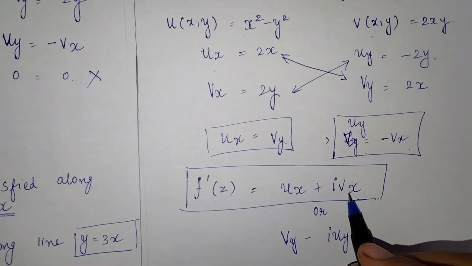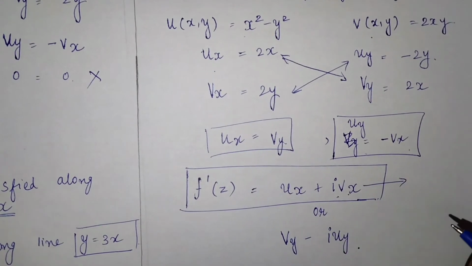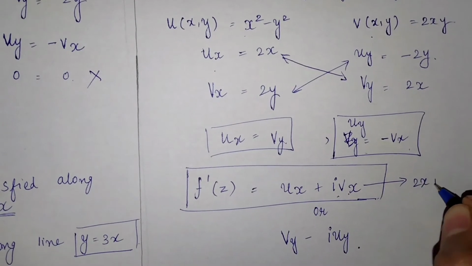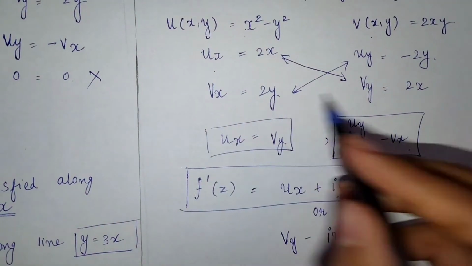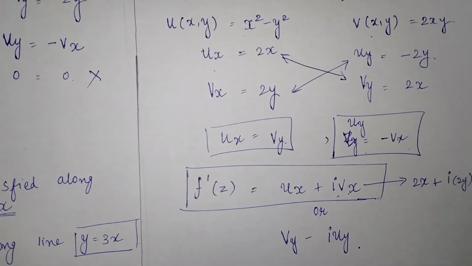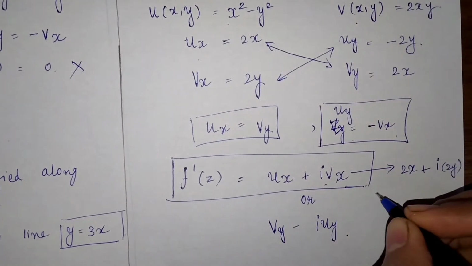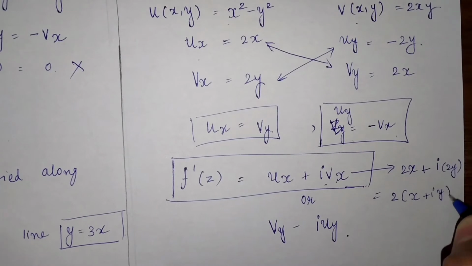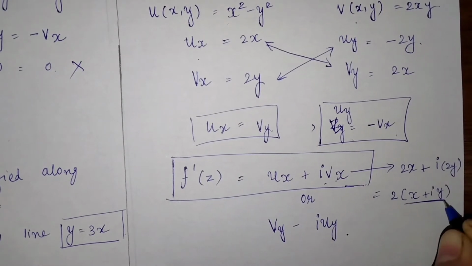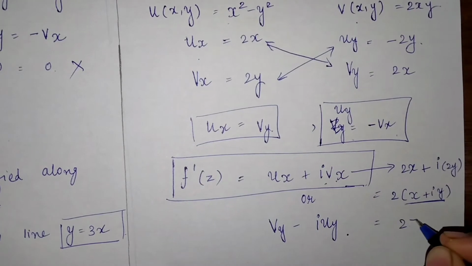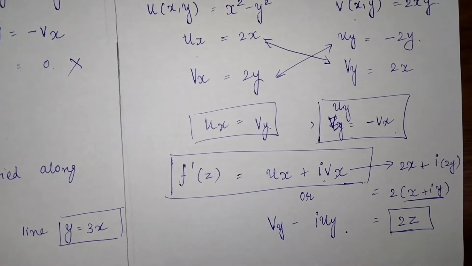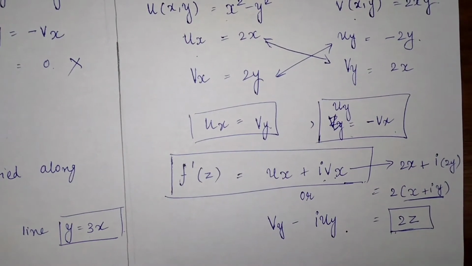Now if I put the value here, then what is our ux? Ux is 2x plus ivx, and what is our vx? 2y. Okay, and if I take 2 common, then I will get x plus iy form. And what is the value of x plus iy? X plus iy is z જ છે. So we can write 2z. So the derivative of the given function will be 2z. Okay?